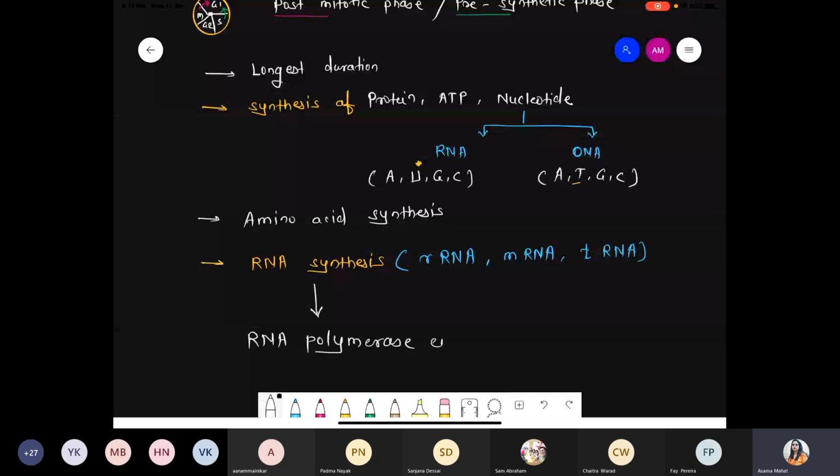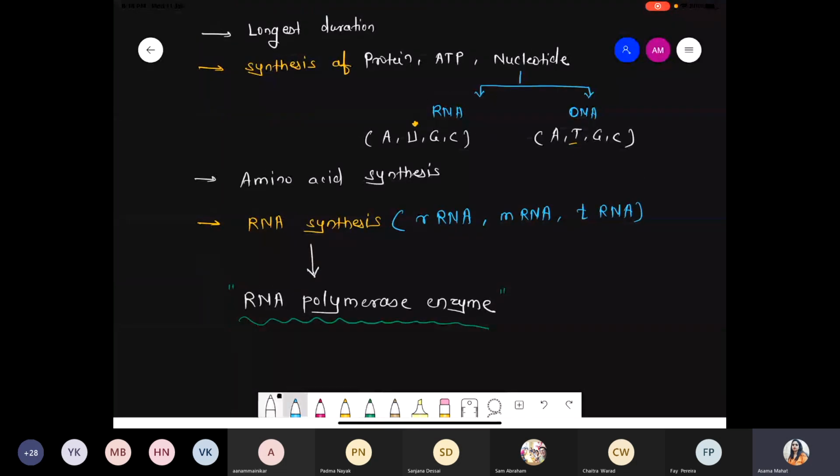RNA polymerase enzyme, because obviously RNA nucleotides join with each other and form the typical structure of RNA, which is a long elongated structure. RNA is a polymer of nucleotides, right? So for RNA synthesis, there is a requirement of the enzyme, that is RNA polymerase enzyme, and